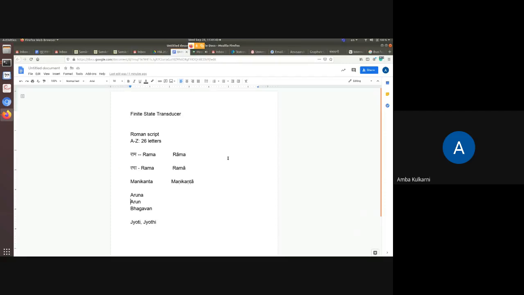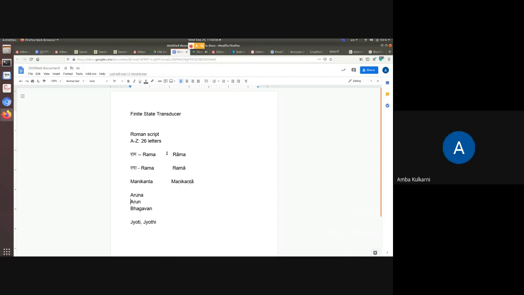This finite state transducer, again, if machine were there, I would have asked you to write programs on machine. Maybe by next semester, if this pandemic is over and you have access to machines, then I will teach you how to write these programs. Okay.